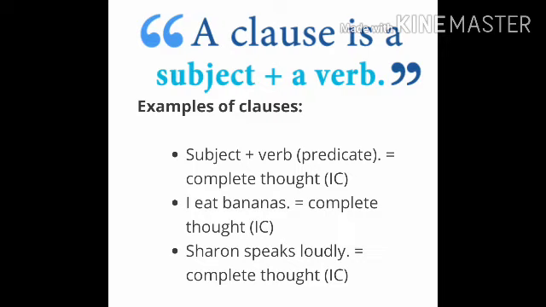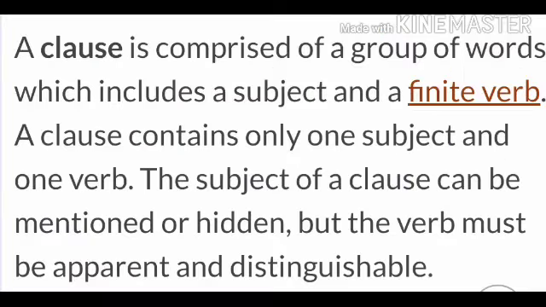You can see the next example. Sharon speaks loudly, where Sharon is the subject, speaks is the verb, and loudly is the predicate. So it's again a complete thought. So you can write in your copy what exactly a clause is. You can see here another definition.